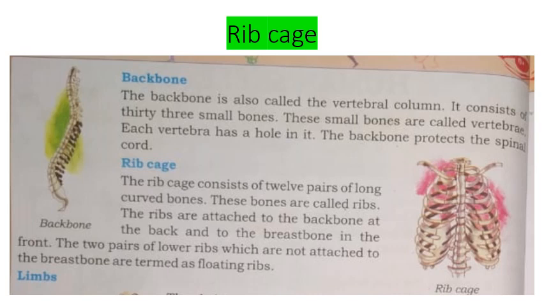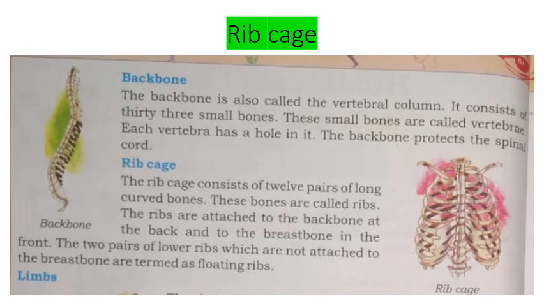Now we are going to learn about the rib cage. The cage-like bone structure is called the rib cage. The rib cage consists of 12 pairs of long curved bones. These bones are called ribs. So I am repeating, the rib cage consists of 12 pairs of long curved bones. These bones are called ribs.